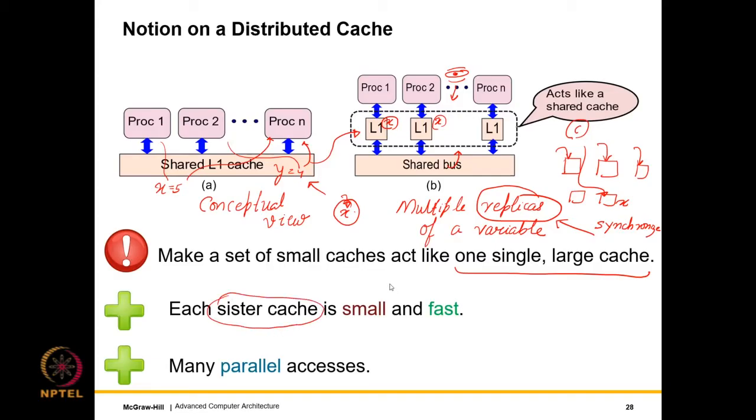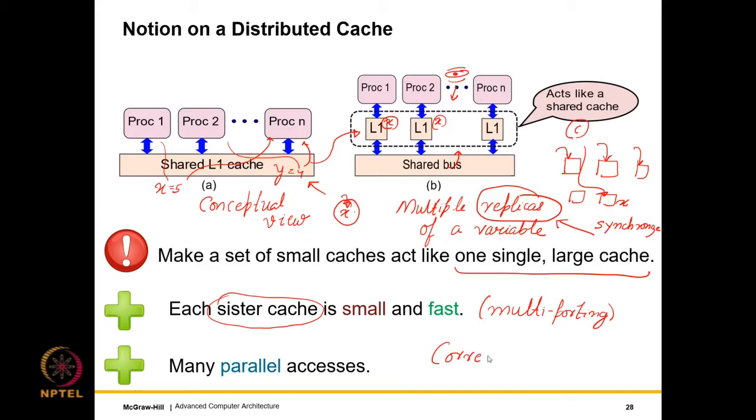It is small and fast, so it is giving you the advantage of high speed. Furthermore, since they all can be accessed independently, it is giving you the advantage of multi-porting, right? That advantage is being derived. And furthermore, we don't have to access a remote L1 cache, at least most of the time, to access a variable. That will always be there close to the core. So it is fast.